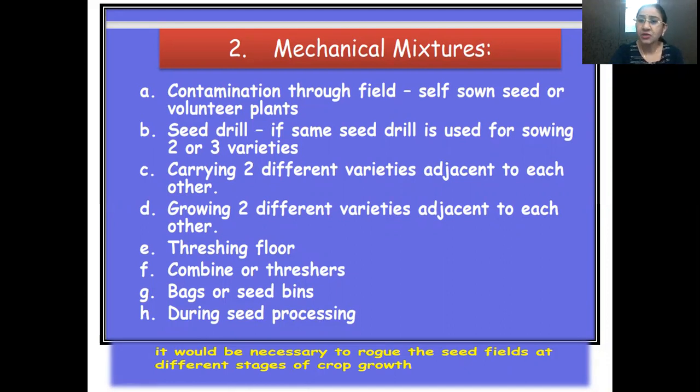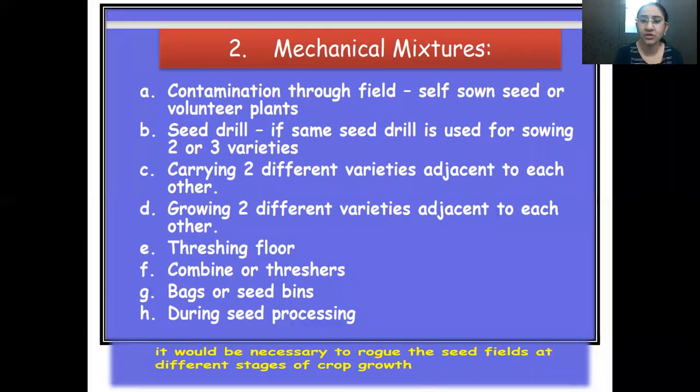So what we can do to avoid or reduce mechanical admixtures is go for roguing of the plants. Roguing means removing the off types from the plants. You must have seen in the wheat fields or rice fields that there are certain weed plants which look exactly similar to the wheat or rice plants. So they have to be rogued out.